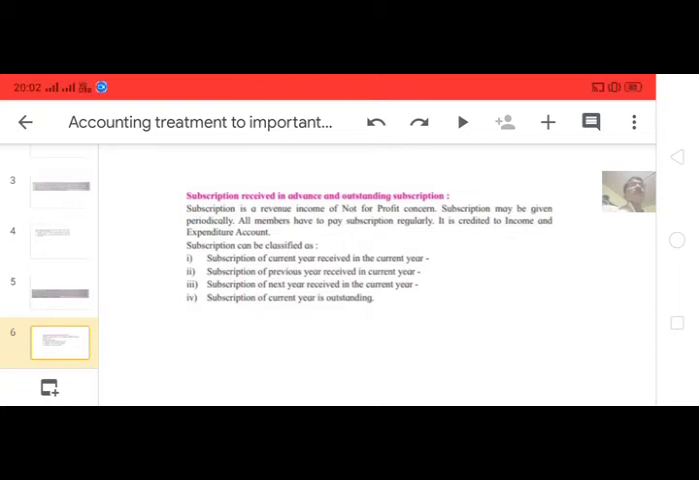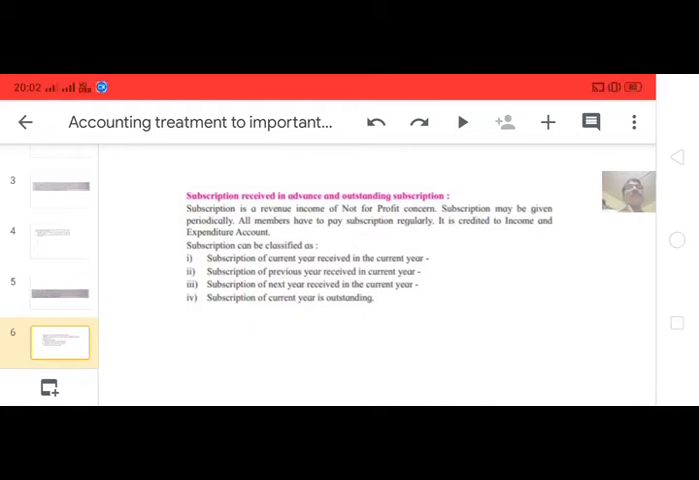So from total receipt in the form of subscription, we have to deduct this amount. Subscription of previous year, the previous year's subscription. Subscription of previous year received in the current year, it is not income of current year. Current year's receipt, but it is not current year's income.